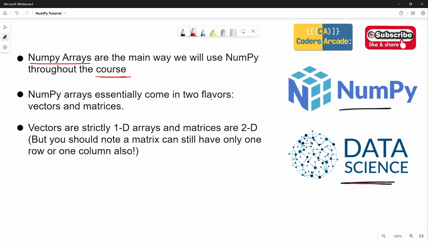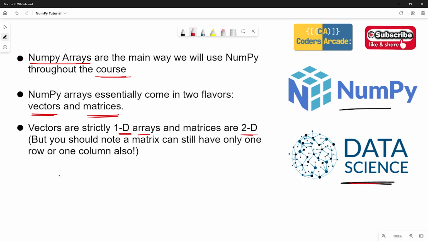NumPy arrays essentially come in two flavors, that is vectors and matrices. So what are vectors? Vectors are strictly 1D arrays. You already know what a 1D array is, and matrices are strictly 2D arrays. When we talk about 2D matrices, you should know that matrices can still have only one row or one column. So it may look like 1D, but actually these are 2D arrays. We are going to talk about how that looks.